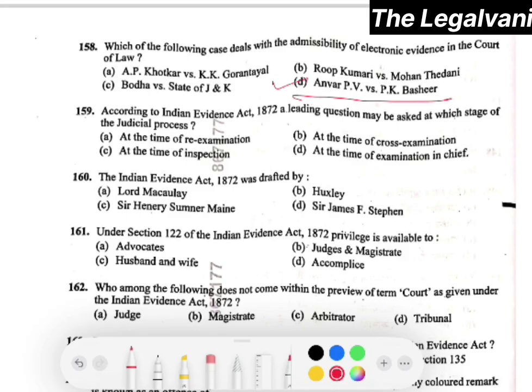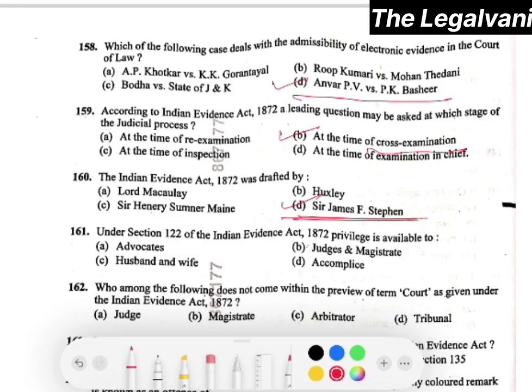Question number 159. According to Indian Evidence Act 1872, a leading question may be asked at which stage of the judicial process? Here the right answer would be at the time of cross-examination. Option number B will be the right answer, right? Question number 160. The Indian Evidence Act 1872 was drafted by Sir James F. Stephen. This is the most basic question of evidence.